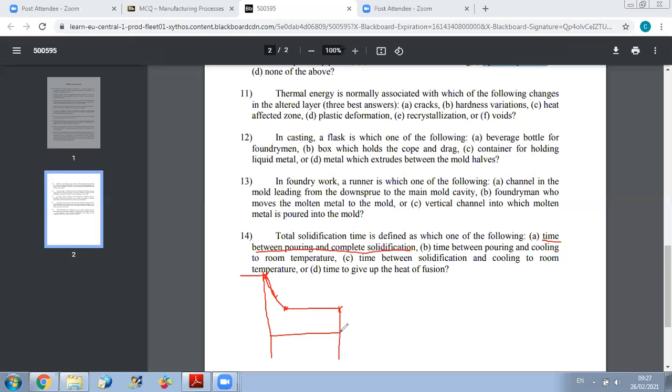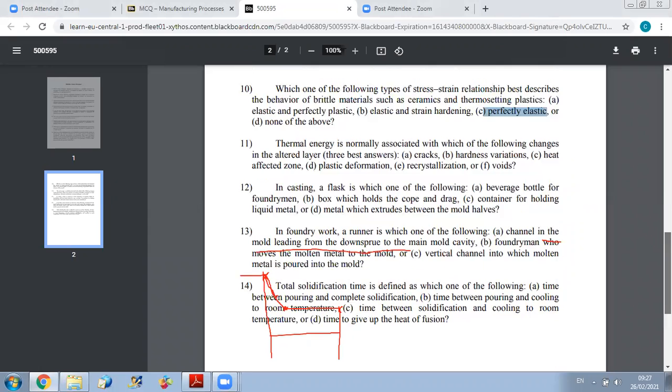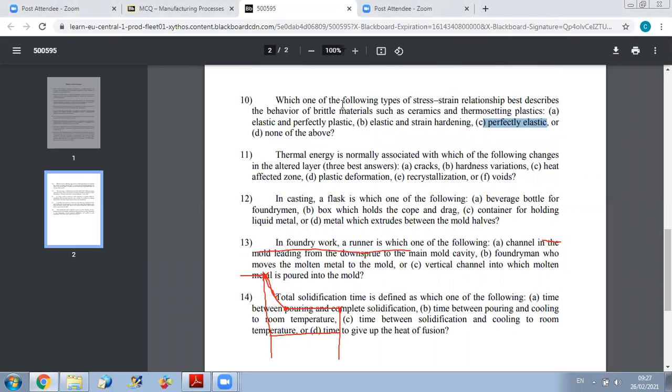Doctor, can you please explain again question 10 about brittle material? Yes. For question 10, we have seen different behaviors of different materials. First, what is elastic and perfectly plastic?